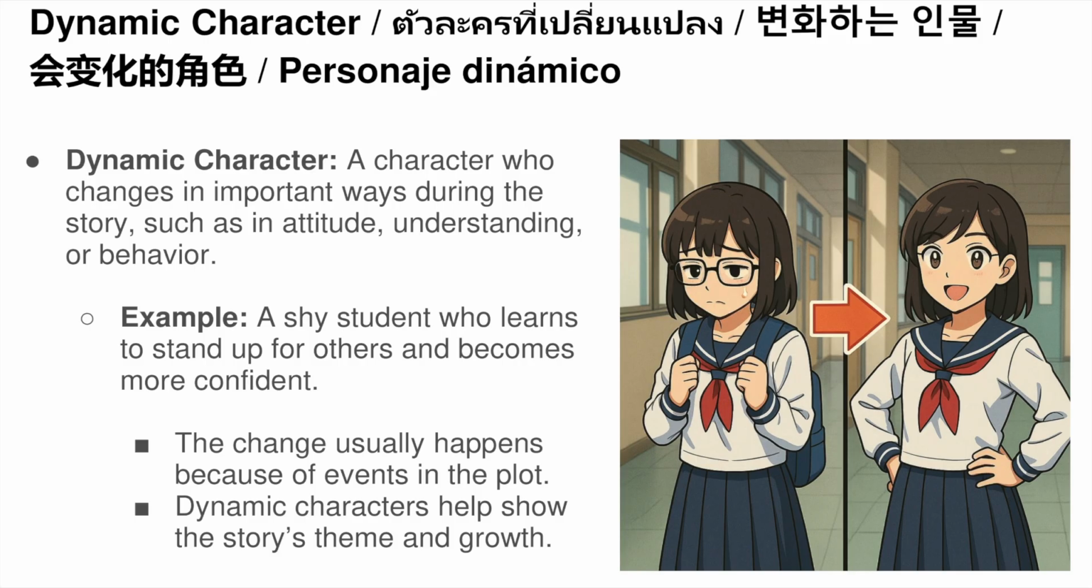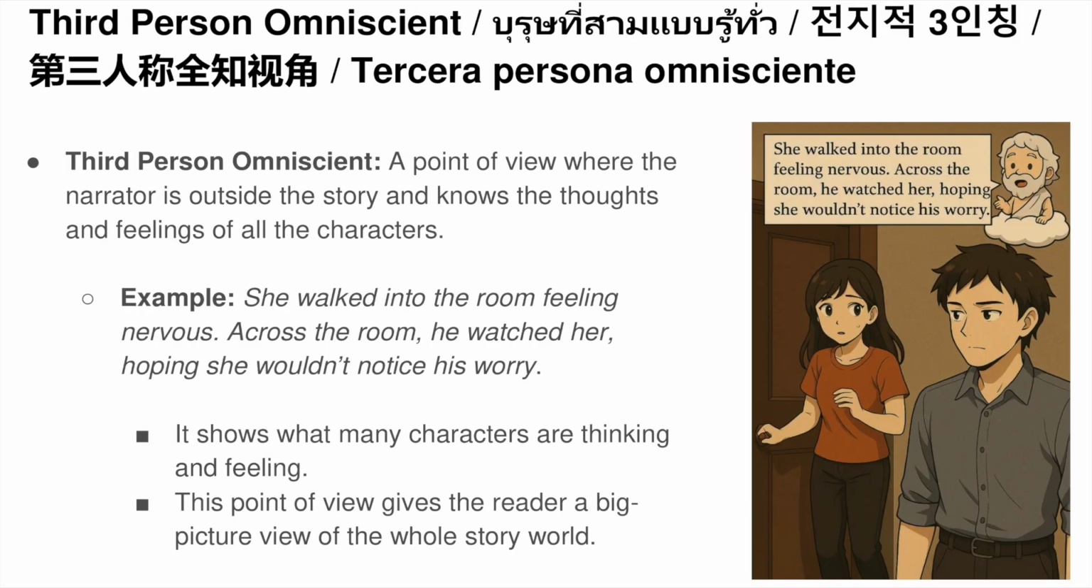Dynamic character. A dynamic character changes internally. The giant moves from possessive growls to generous laughter, proof that people can grow when they choose empathy. Third person omniscient point of view. Our narrator stands outside the tale, but knows everyone's feelings: the giant's regret, the children's delight, even the longing of the garden itself. That helicopter view helps us judge actions fairly.